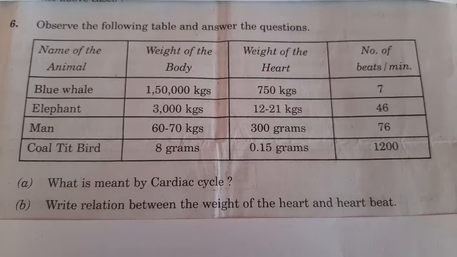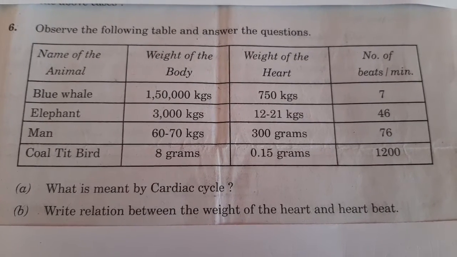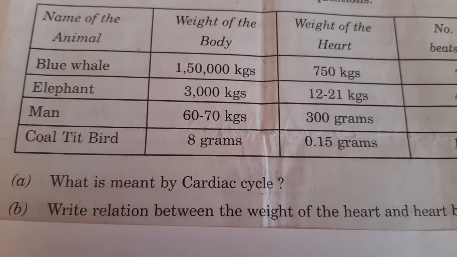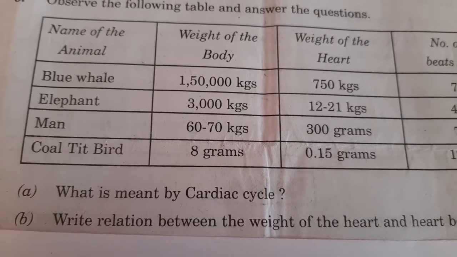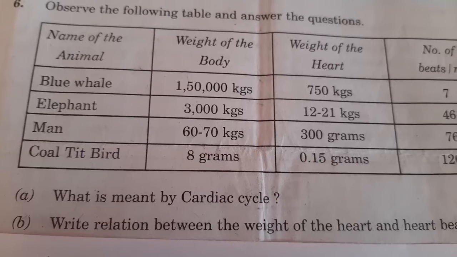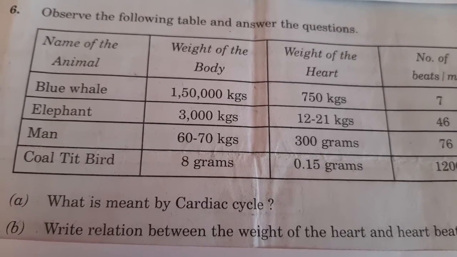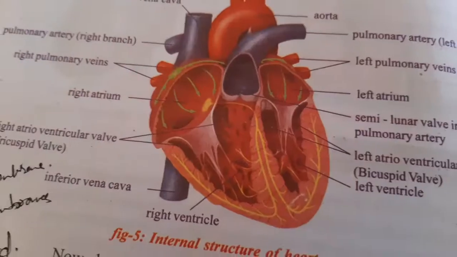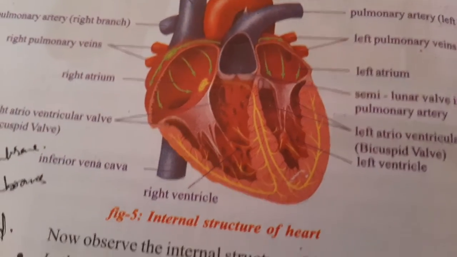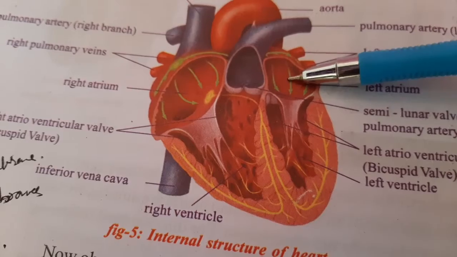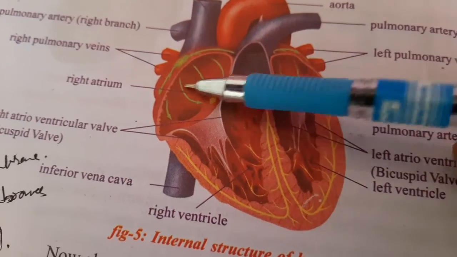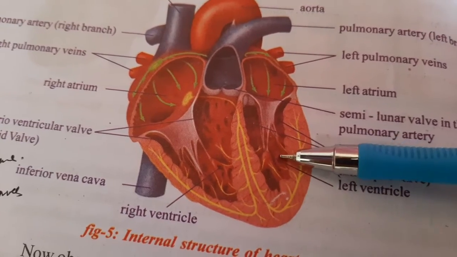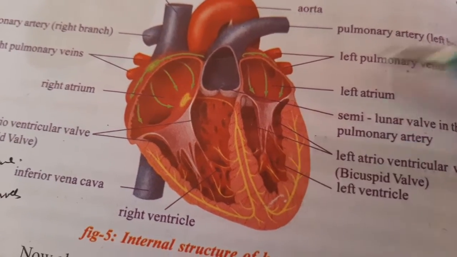Now come to questions. Question A. What is meant by cardiac cycle? So students, cardiac means heart. The term cardiac relates to heart. So what is cardiac cycle? Students, observe this diagram. These upper chambers are atria, and these lower chambers are ventricles.